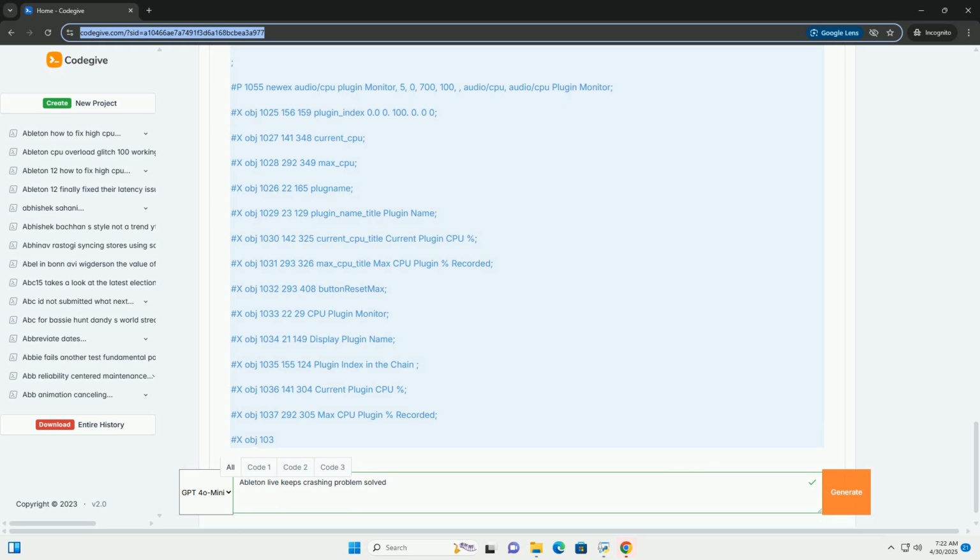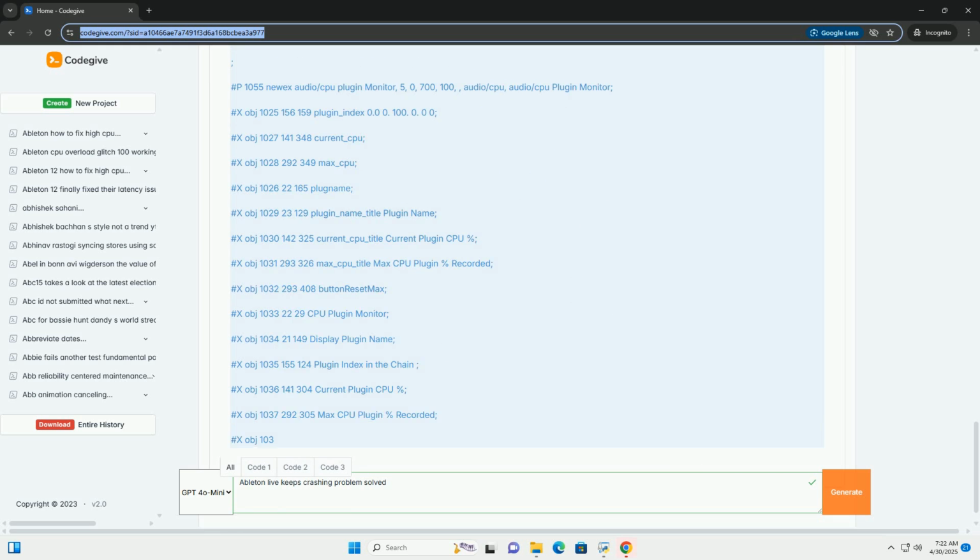Box. ID, obj10. Max class, number. Num inlets, 1. Num outlets, 2. Outlet type, bang. Parameter underscore enable, 0. Patching underscore rect, 60.0, 236.0, 50.0, 22.0.